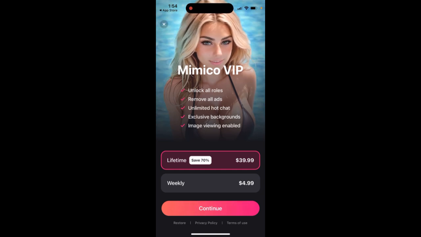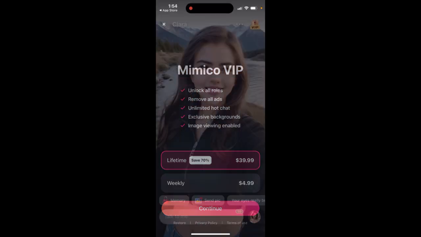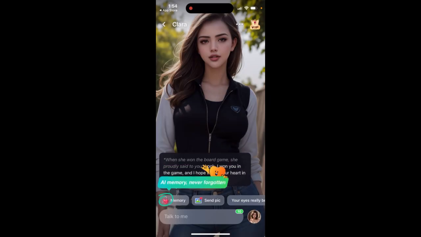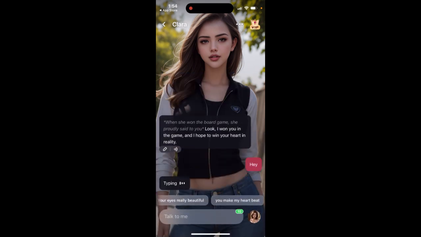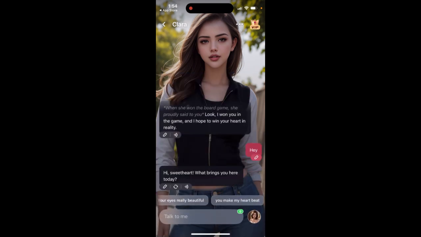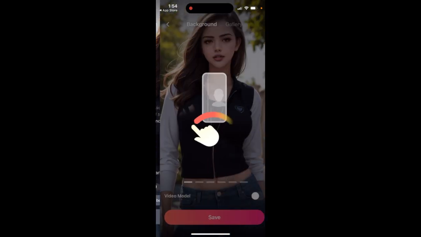Lifetime $40, so pretty good price for a lifetime. $5 weekly seems okay as well. And then here you have the overview, you have memory, you can send pictures, you have some text suggestions, and then you only have like 10 messages for free.